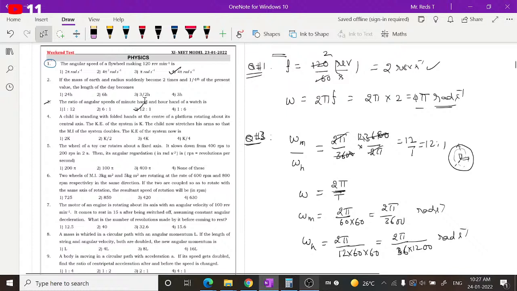Next, question number 5. The wheel of a toy car rotates about a fixed axis. It slows down from 400 revolutions per second to 200 revolutions per second in 2 seconds. Then its angular retardation in radian per second square is, RPS being revolutions per second. So how to work this out? Let us see.